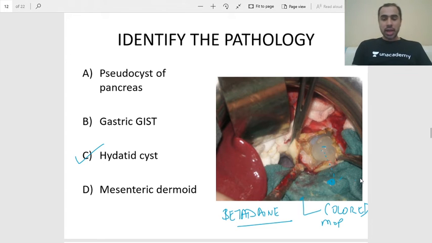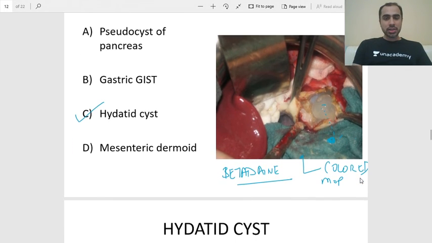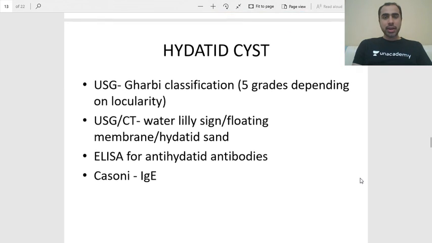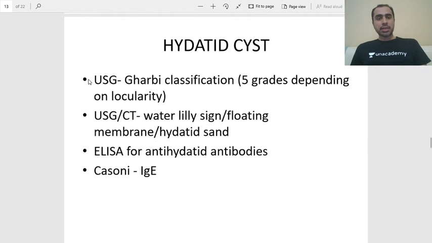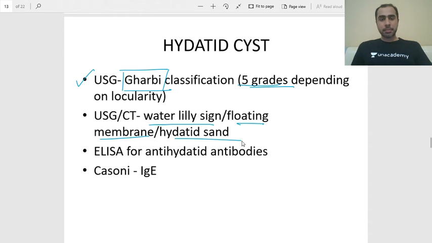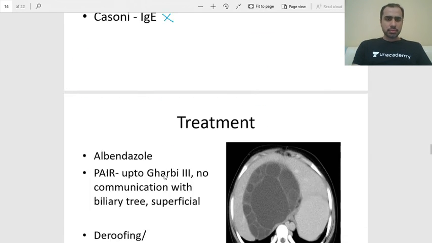Alright, so that's the image. I hope you guys got this. Now a little bit about hydatid cyst. Remember, it is classified on ultrasound. The classification is Gharbi, where there are 5 grades. There are some signs of hydatid cyst on ultrasound and CT, like water lily sign, floating membrane, or hydatid sand. They can be diagnosed with ELISA. Casoni test is not done anymore.